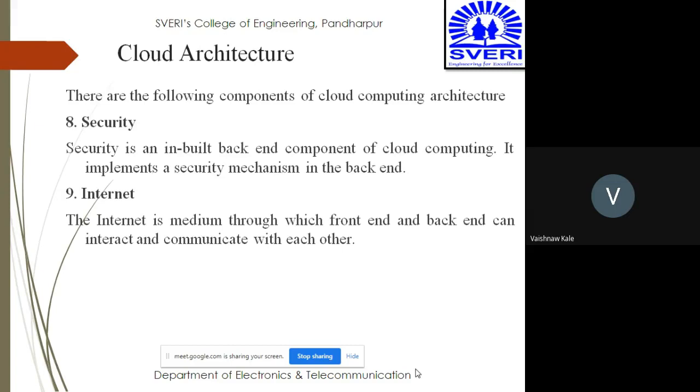Then internet is a medium through which the front end and back end can interact and communicate with each other. So the most important part is that the interaction happens with the help of the internet. So for connecting the front end and back end and communicating with each other, the internet is responsible.